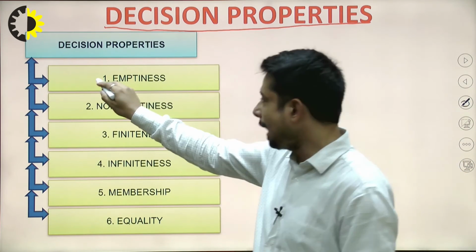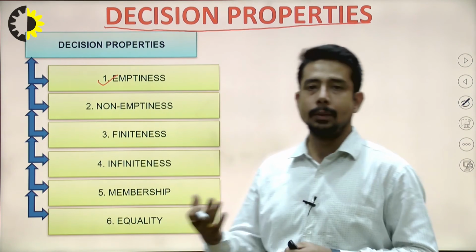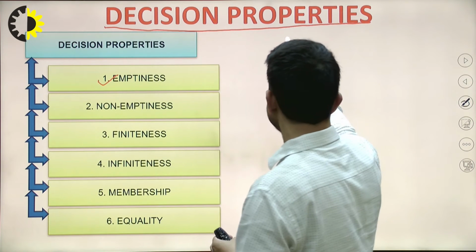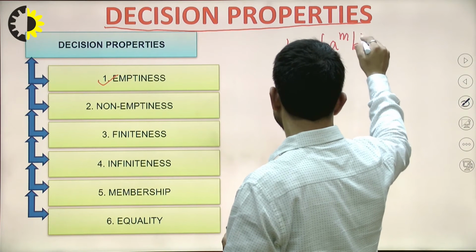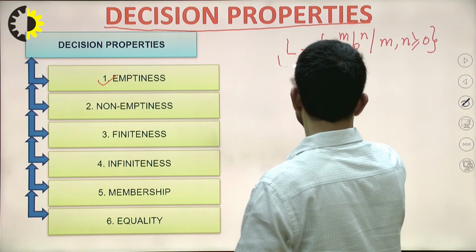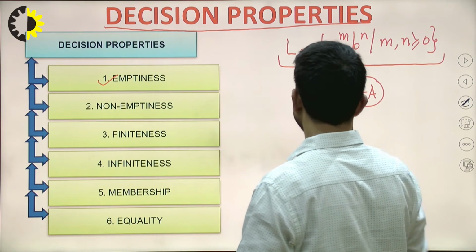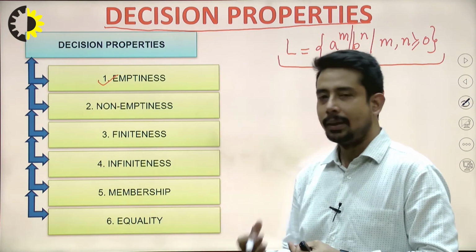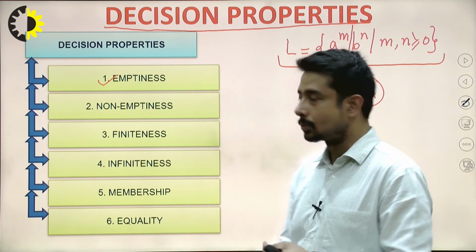What are the decisions? Emptiness. From these particular terminologies, you will be able to understand the exact meaning. Emptiness means I am trying to find out, suppose I am giving a to the power m, b to the power n. Now this is a language which can be accepted by a finite automata, because the powers are different. Regarding this, we will discuss in the next unit. I will remind you again and again so that you will come across the second unit lectures also.